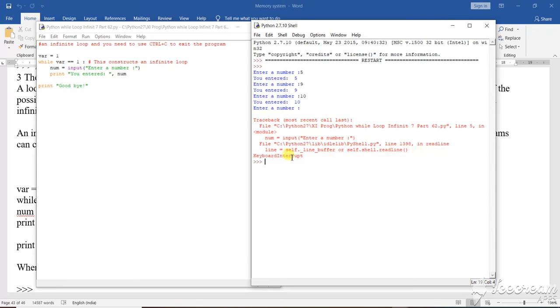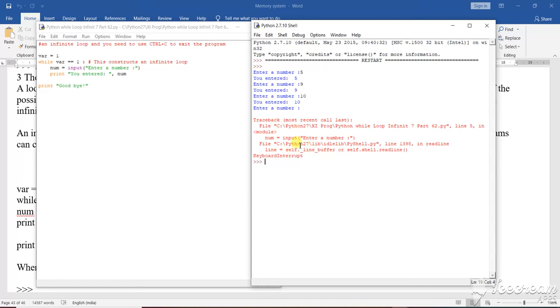Python has a buffering system. The shell shows a KeyboardInterrupt. What work are we doing at this moment? We are giving keyboard input, because it asks us to enter a number, and we interrupted it by pressing Ctrl plus C. By pressing Ctrl plus C, we have stopped the program.